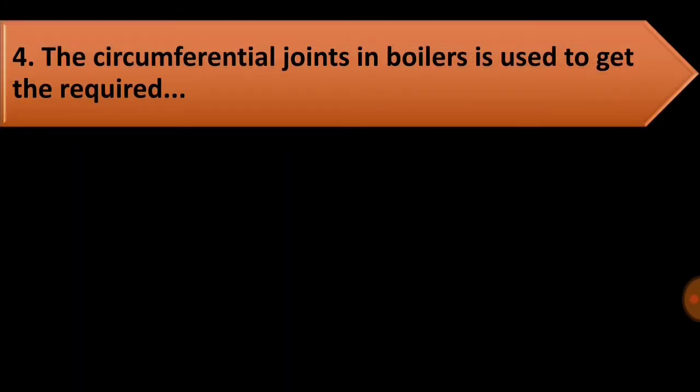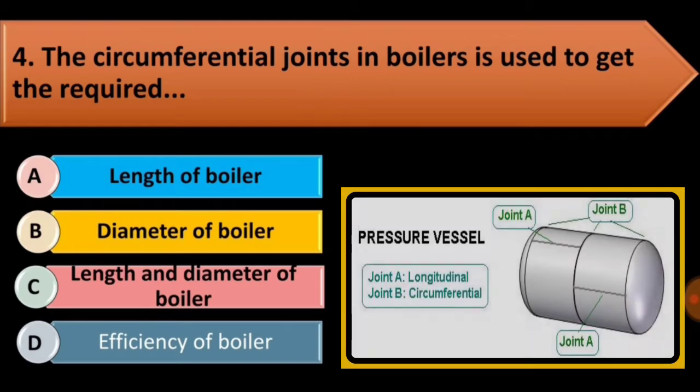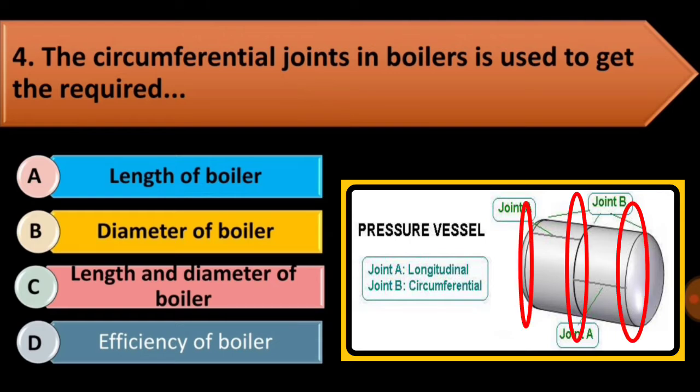Question 4. The circumferential joint in boiler is used to get the required. Options are given: length of boiler, diameter of boiler, length and diameter of boiler, and efficiency of the boiler. So guys, if it is asked for circumferential joint, then always taken as length of the boiler. In a previous question, I have also shown a photograph for your reference. So keep it in mind, it is very important for your exam also, and it's a very nice question.